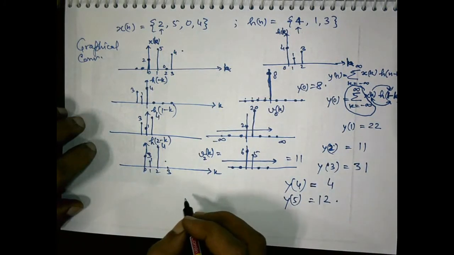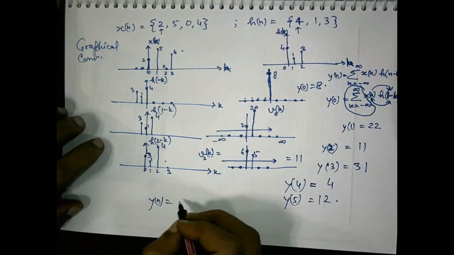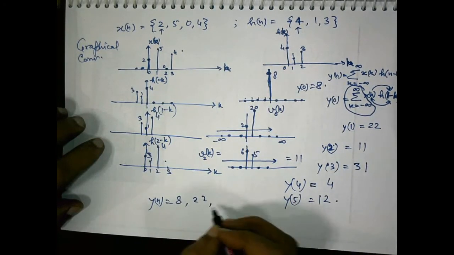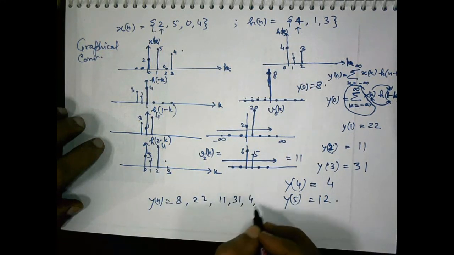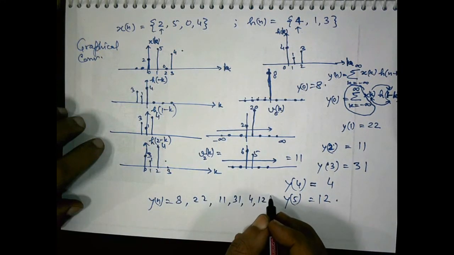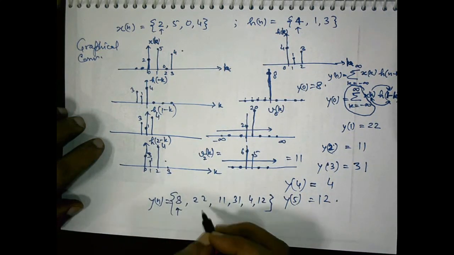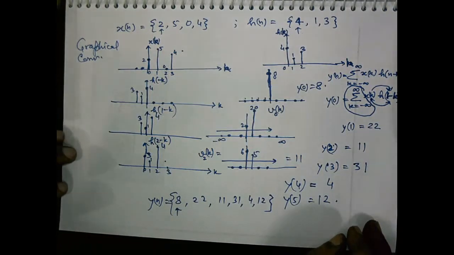So this way we can write down the final sequence as, y[n] equals y0 was 8, then y1 was 22, y2 was 11, and then 31, 4, and then 12. So the final output sequence is this, and this can be obtained graphically this way.